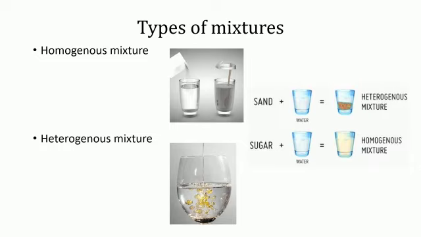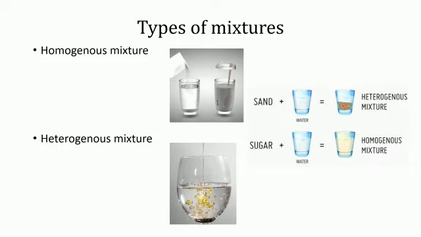Now what have you understood from this? Let's see. The part of matter having a uniform or same composition is called phase. When all the components of mixture form one phase, it is called homogeneous mixture. It has same proportions of its components. Example, blue vitriol and water. Blue vitriol easily and completely dissolves in water and it forms one phase. Another example is sugar and water, also salt and water.